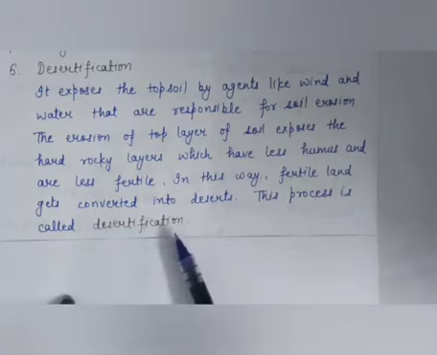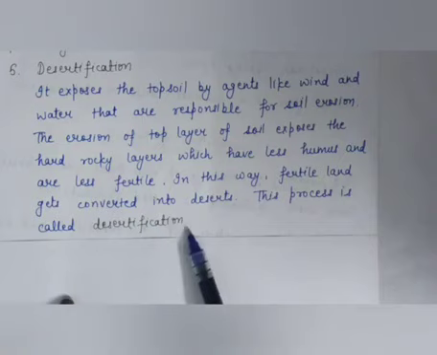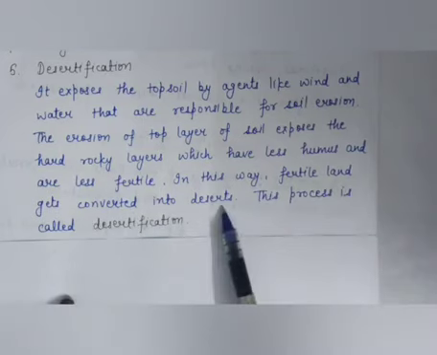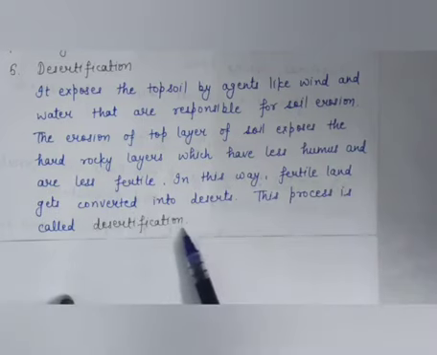So it is also an effect of deforestation. Desertification is when the fertile land gets converted into desert. This is called desertification.